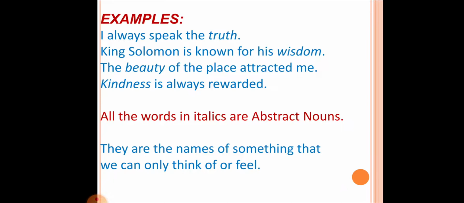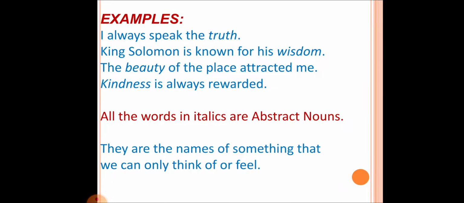Regular fonts are straight, whereas italics are a little bit slanted. Just see the first sentence: I always speak the truth. You can see the word truth is a little bit slanted. So the slanted letters show that the words are written in italics.